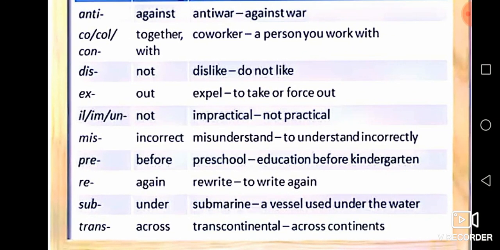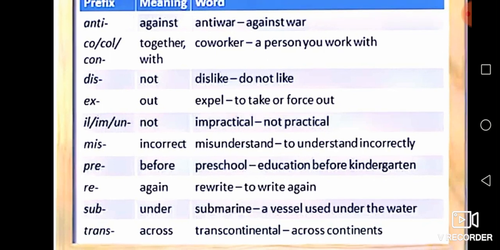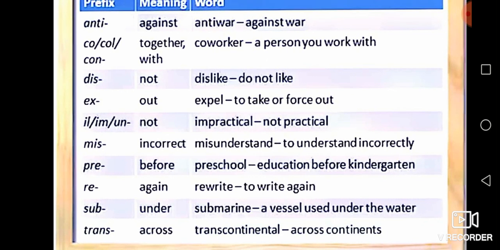In meaning not. Listen, impractical. Practical is the main word in this word. Listen carefully, practical is the root in this word. We add a prefix before the word. Then we say impractical. Listen, impractical, it means not practical.